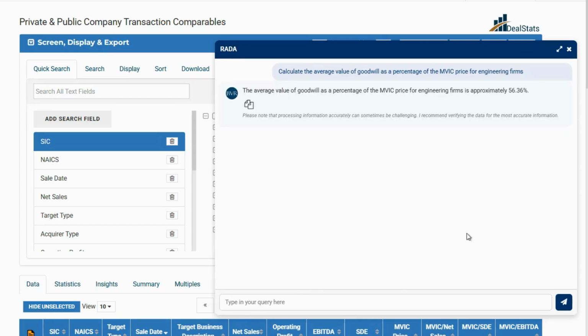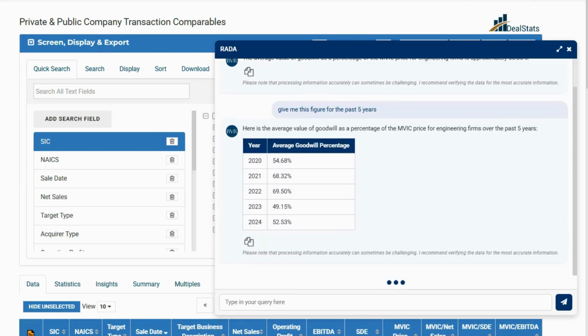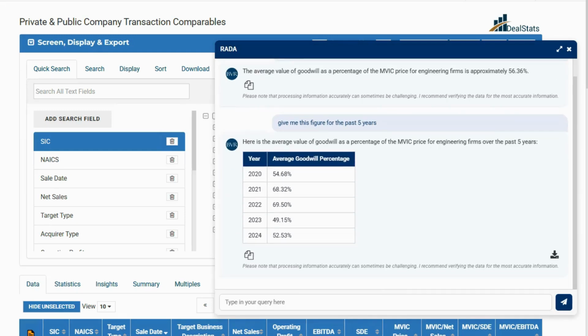You can also ask for the custom calculation across various time periods. This enables us to have as many creative insights for us to further our understanding within our industry. RADA turns hours of manual work into actionable insights within seconds.